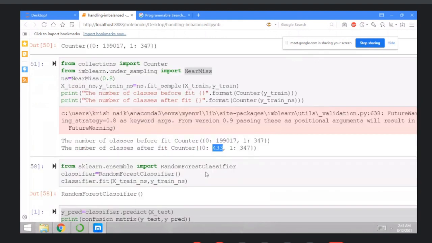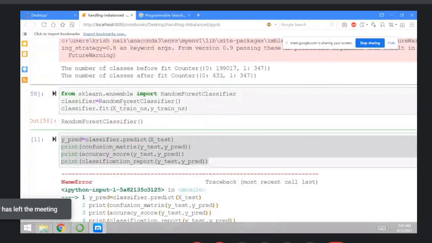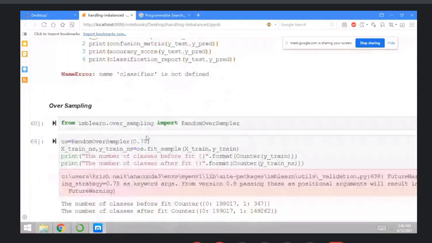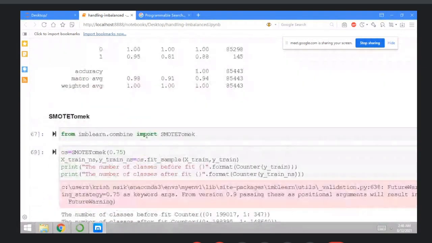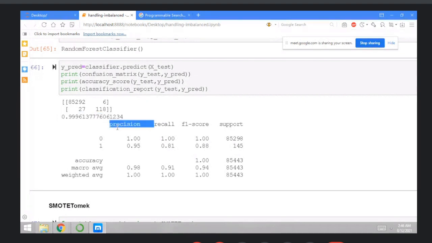The next thing, use the random forest. You just initialize the random forest here, then classifier equals RandomForestClassifier, just fit on X_train and y_train, then execute your random forest classifier, and then predict your things. It's all about the prediction. Random forest, and you can check your accuracy here. Then check your precision, recall, F1 score. You need to increase your F1 score. That is the weighted average of precision and recall.